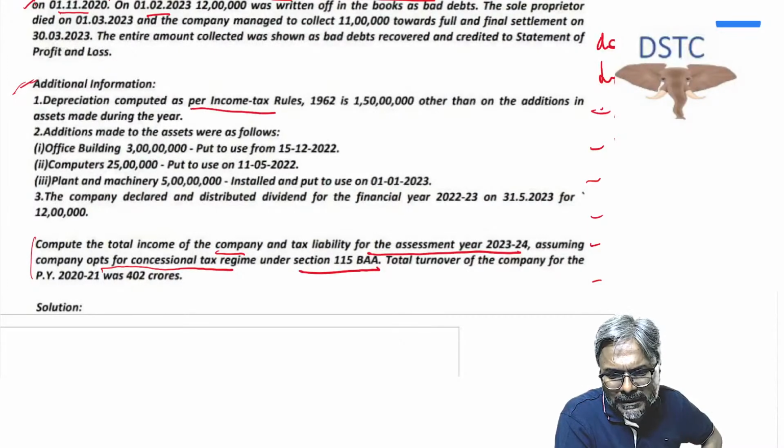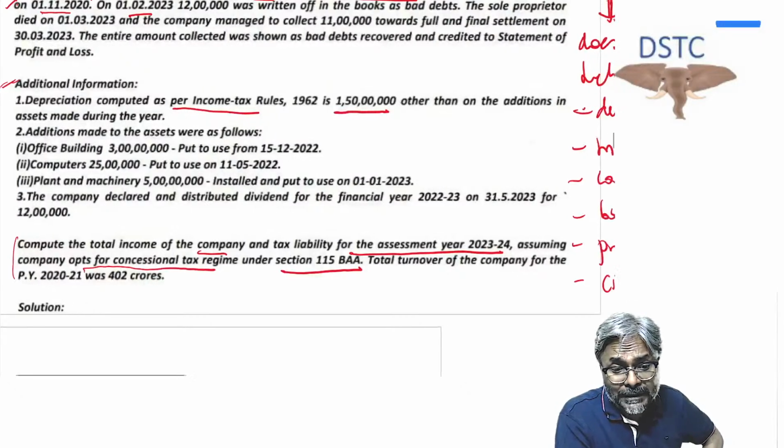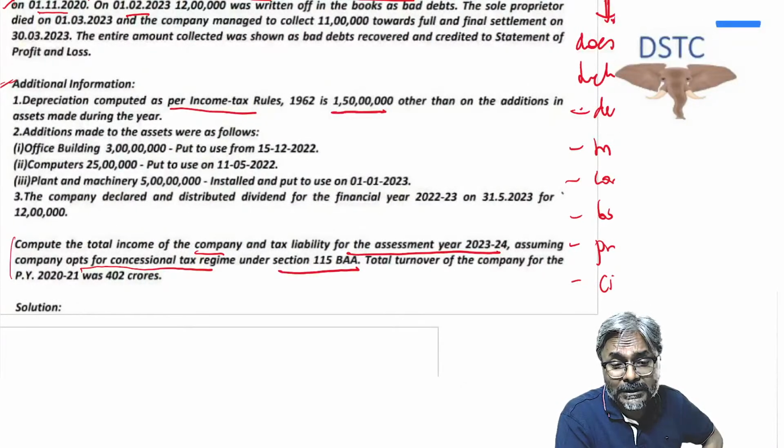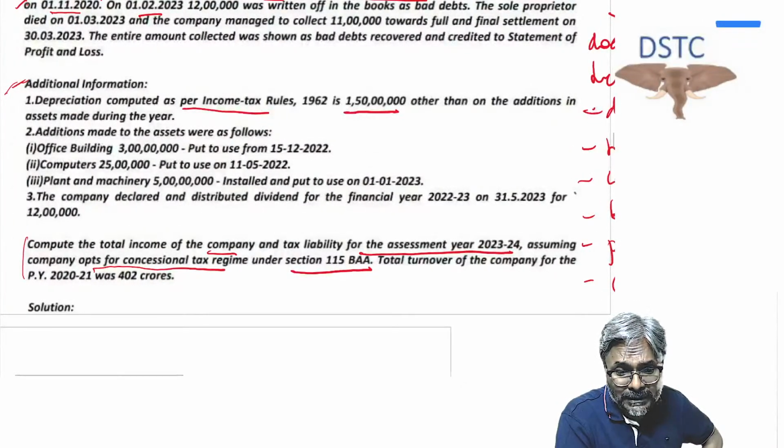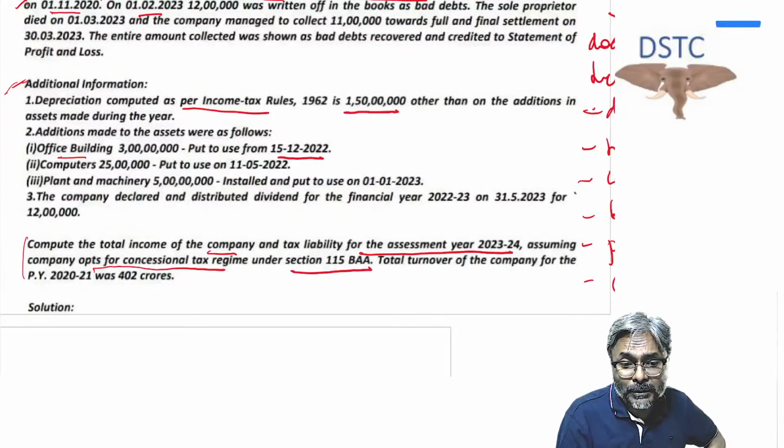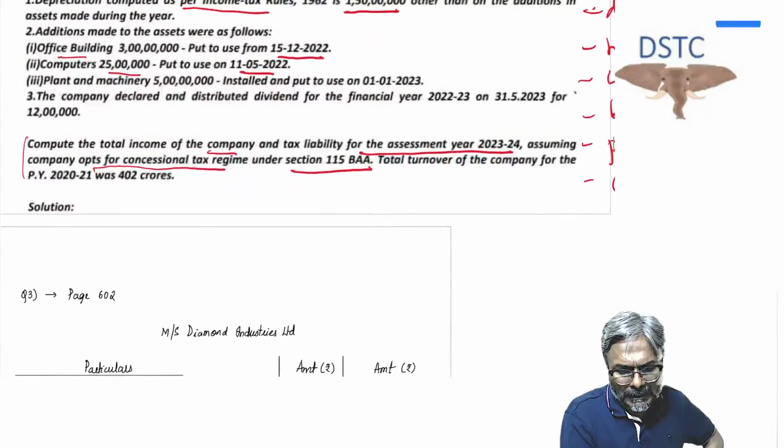Additional information. Depreciation computed as per Income Tax Rules 1962. How much is that? 1 crore 50 lakhs, other than on the additions in the assets made during the year. What is the addition? Office building, 3 crores, put to use on 15th of December 2022. Depreciation rate would be 50% of the normal rate. Computer, students, in this case, 25 lakhs put to use on 11th of May. The normal rate of computers will be applicable.